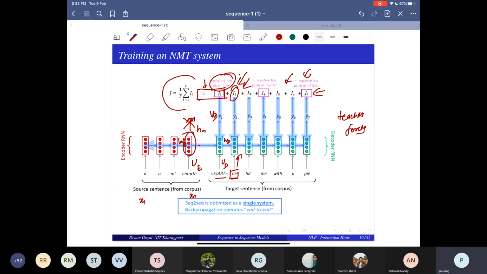And I have got the loss. I just sum over the loss and use that to backpropagate. And now this is important. This backpropagation will train all my 5 matrices. Even my UE and HN, where there is no signal at the input side that can train these, are again trained with the backpropagation loss at the decoder side. So all my parameters are being trained simultaneously. This is like a single system, optimizing a single system, and the backpropagation operates end to end.